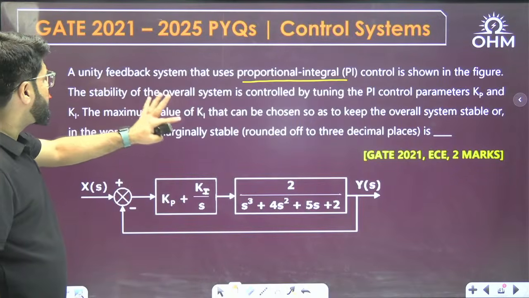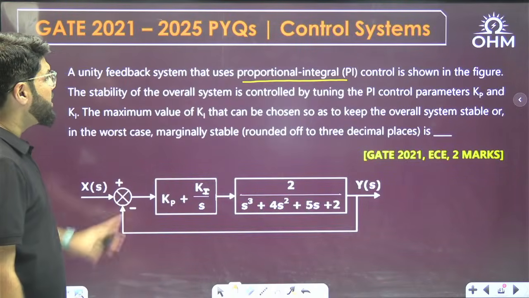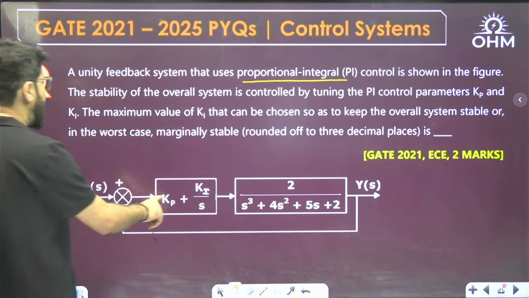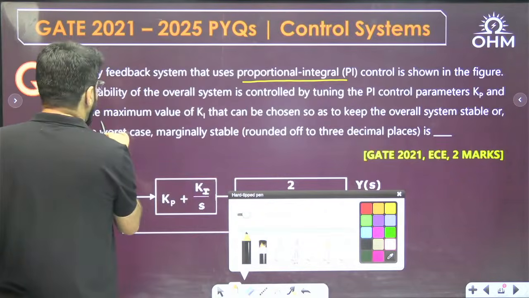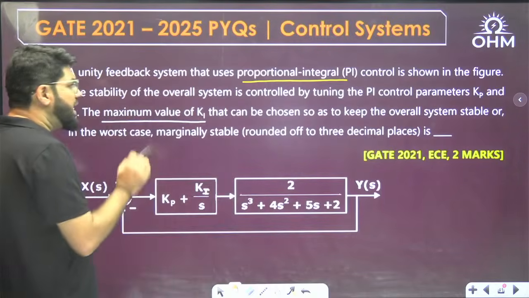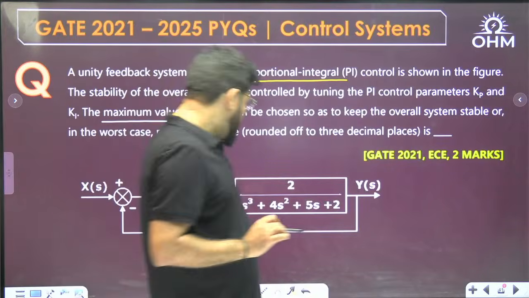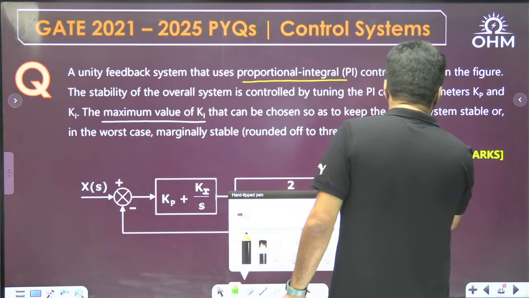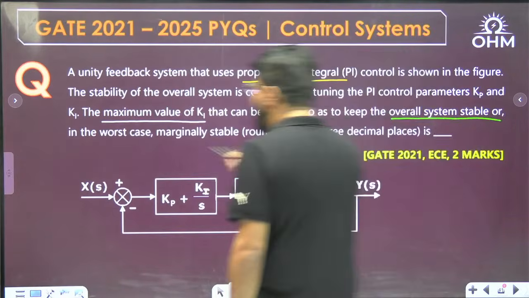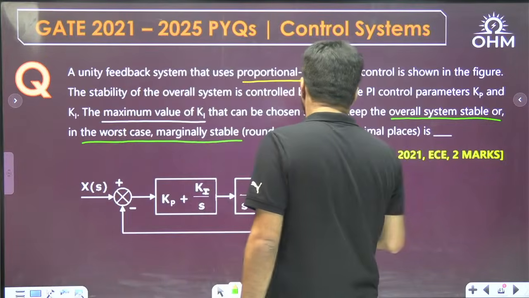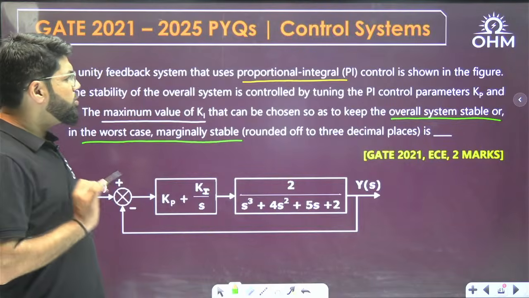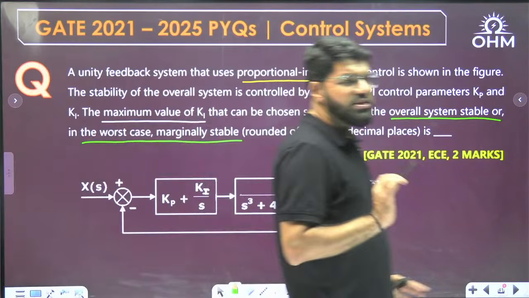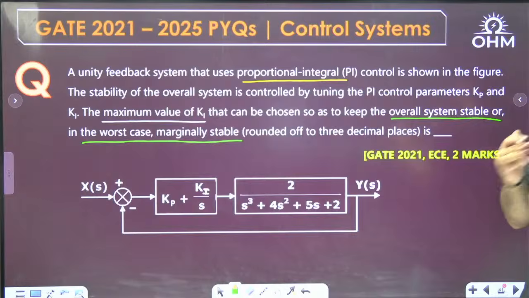The stability of the overall system is controlled by tuning the PI control parameters Kp and Ki. The question is, what is the maximum value of Ki that can be chosen so as to keep the overall system stable, or worst case marginally stable? Give the value rounded off to 3 decimal places. You want to keep the system stable or worst case marginally stable. That means your system should not be unstable.